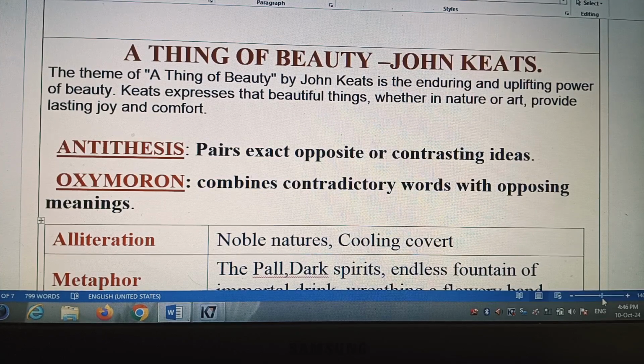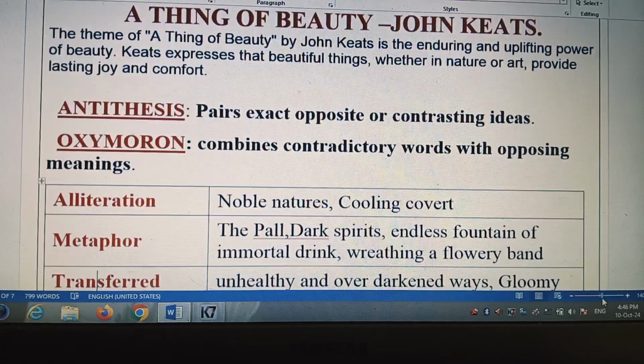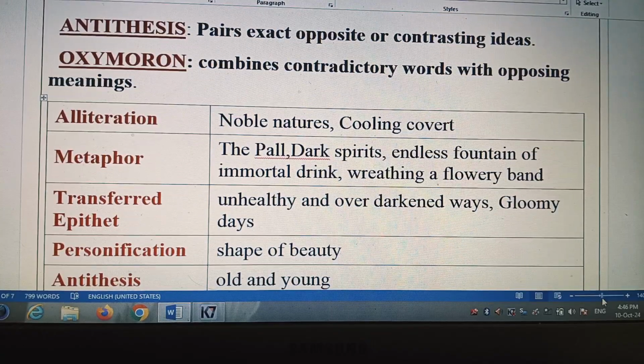Here, two poetic devices are used. First one is antithesis, that is a pair of words with exactly opposite or contrasting ideas. And oxymoron combines contradictory words with opposing meanings. Okay, so these are the poetic devices used in this poem, A Thing of Beauty.